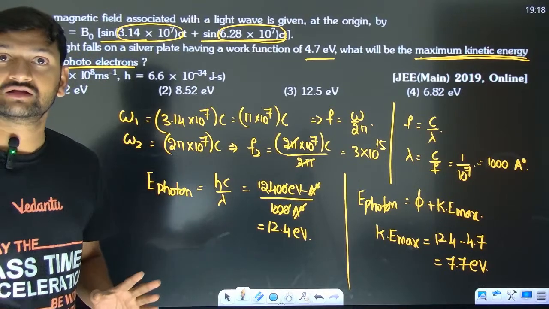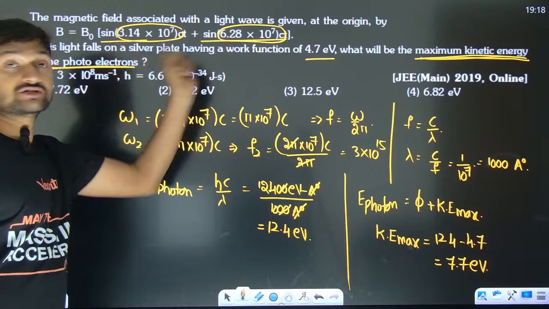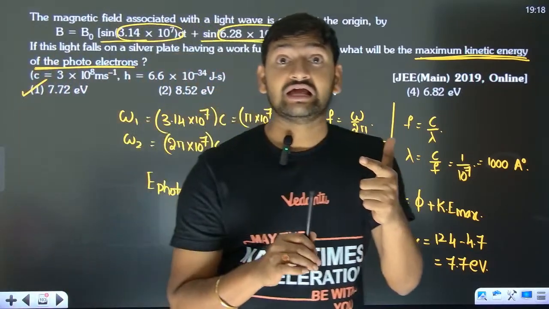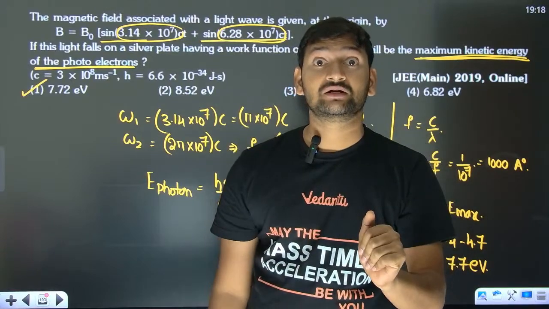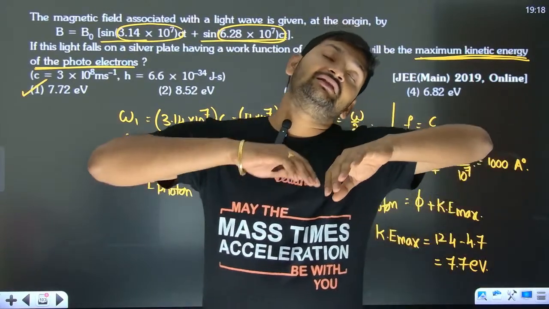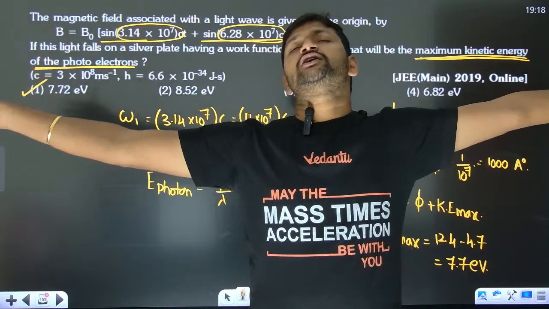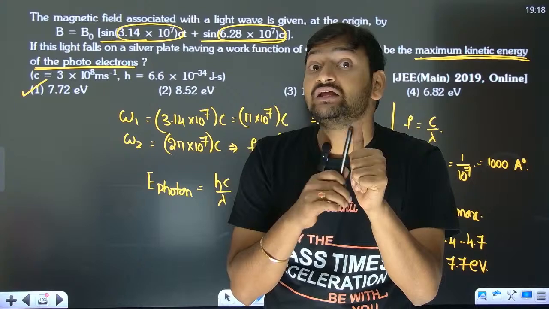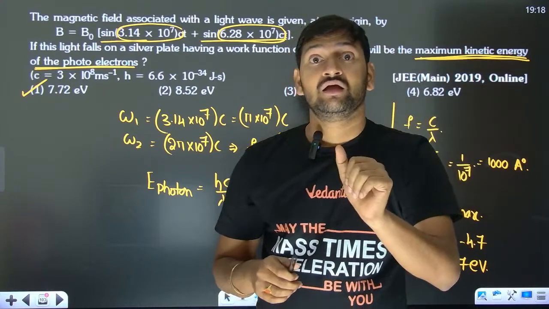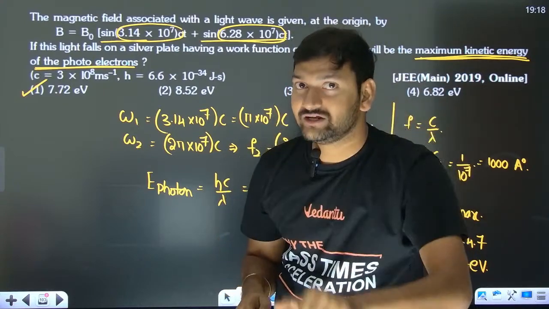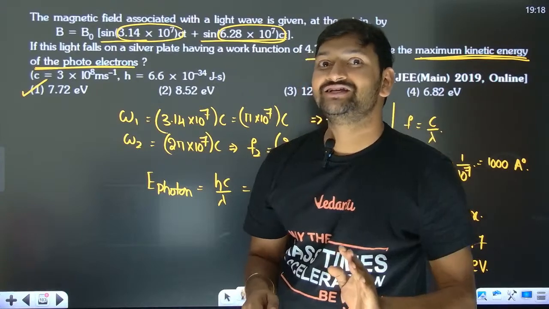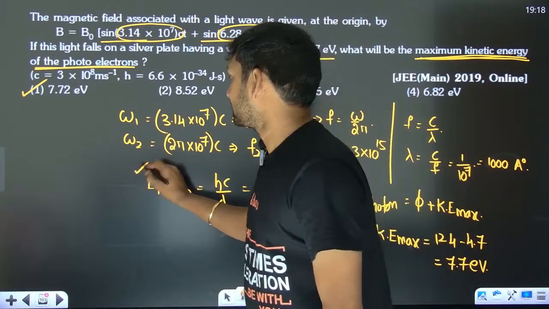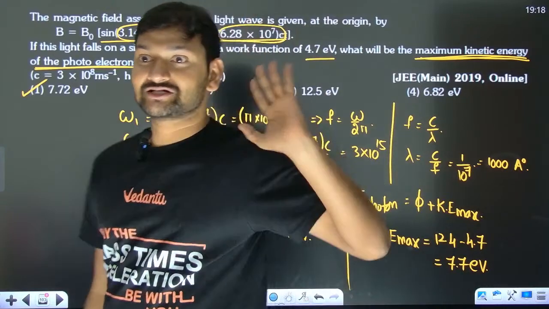Option 1. So what you have to realize over here is, whenever they give a magnetic field equation, whenever you see an electric field equation, don't be scared of them. Let the expression be as big as possible. It's fine. You find the angular frequencies that are involved, and from the angular frequencies get the frequencies. Once you know the frequency, you will know the wavelength. Once you know the wavelength, you will be able to calculate the energy of the photon. We ultimately need the energy of the photon. That's it.